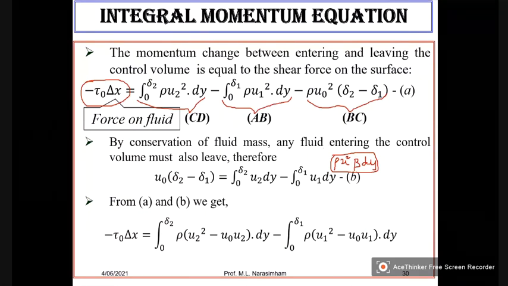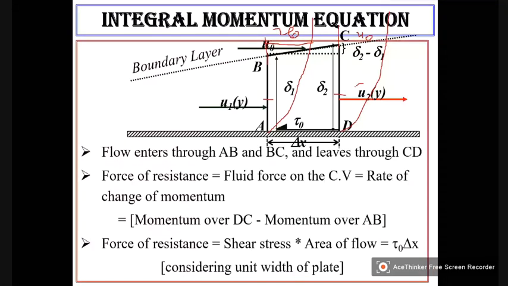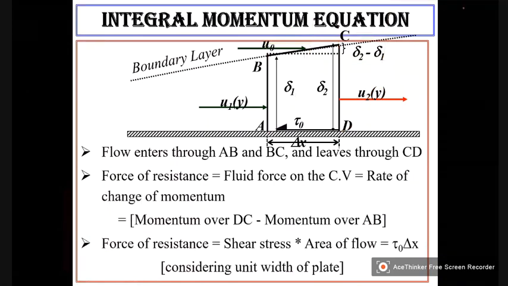So when we are writing CD, at CD, the velocity is U2. At AB, if I take same Y, see if I take any Y, here it is U2, whereas here it is U1.